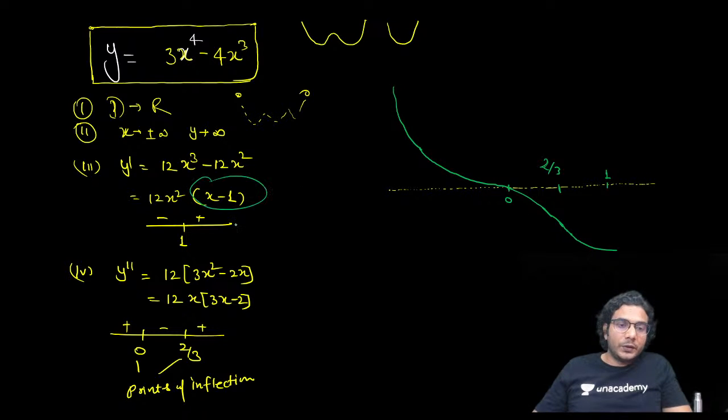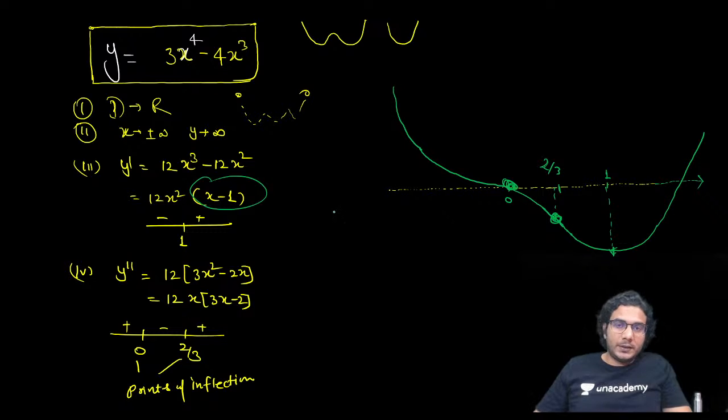After 1, you can see it is going to be an increasing graph. Y is going to be increasing. And which way will it increase? It is going to be concave up now. After this, there is no change in concavity. Only it will become monotonically increasing from decreasing when it crosses 1. Okay, so it will be like this. Alright, so this is the graph. You can see 2 points of inflection are there, 0 and 2 by 3. And this is the point where it is changing its monotonicity. That's the least value, right?